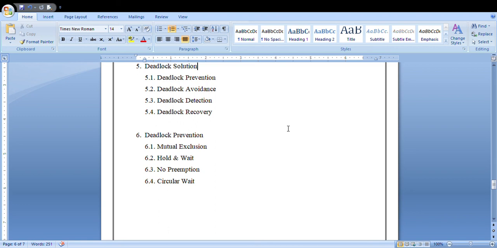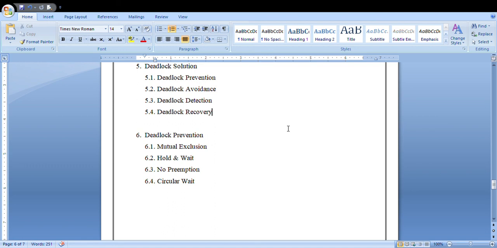And next one is deadlock detection. Deadlock detection methods are used in systems in which deadlocks can occur. There are a few methods using which you can detect whether the deadlock is going to occur or not. Next one is deadlock recovery. Once the deadlock has occurred, you have to resolve that deadlock, so you use it to resolve the deadlock in a system. That is your deadlock recovery. These four are the deadlock solutions.